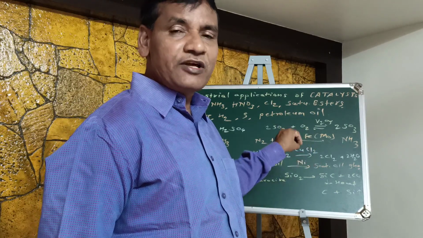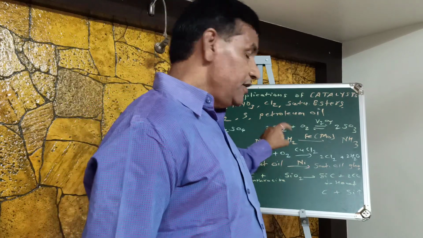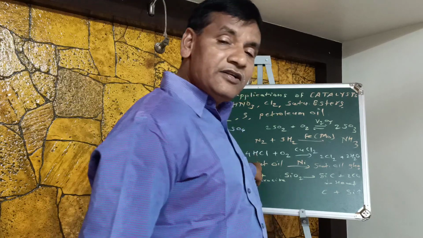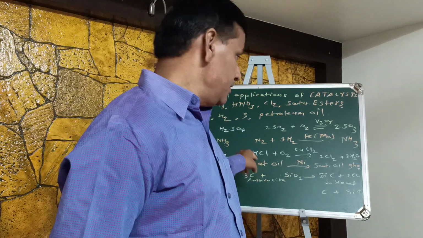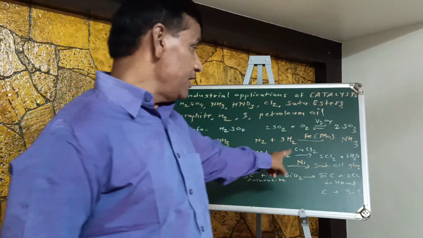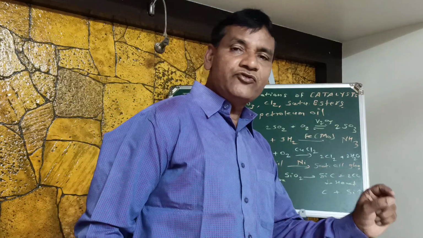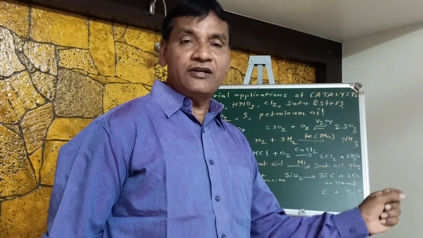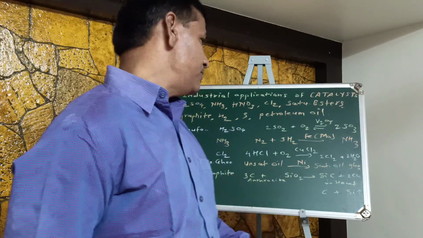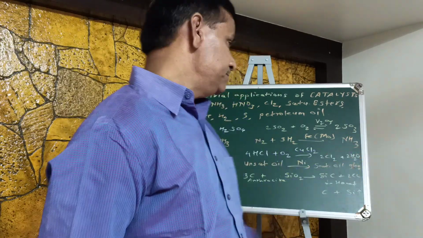So ester molecules are present in liquid oil, and in presence of nickel catalyst, this unsaturated oil undergoes hydrogenation to convert into saturated esters. So nickel is used as a catalyst for conversion of unsaturated esters into saturated esters means vanaspati ghee, solid form. So this is in liquid form and this is in solid form as we see dalda.